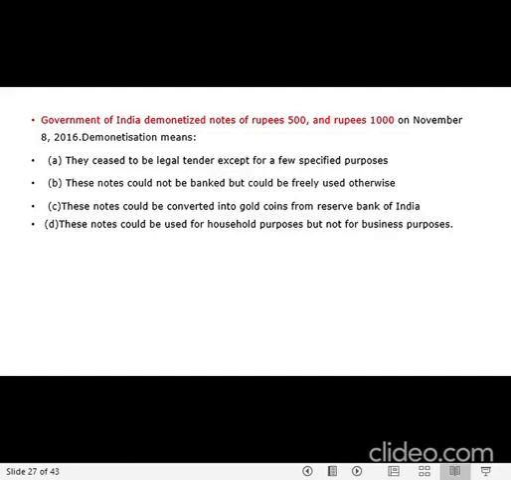Demonetization, they cease to be the legal tender. Legal tender here means something that has been accepted for trade, except for a specified purpose. Second, these notes could not be banked but could be used otherwise. Third, they can be converted into gold coins from Reserve Bank of India. The fourth one, these notes could be used for household purpose but not for business purpose. So what is demonetization speaking? The three points don't specify it.